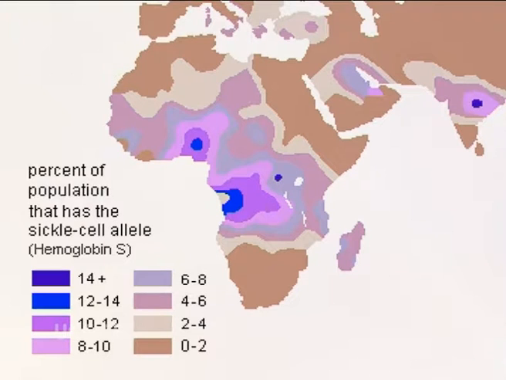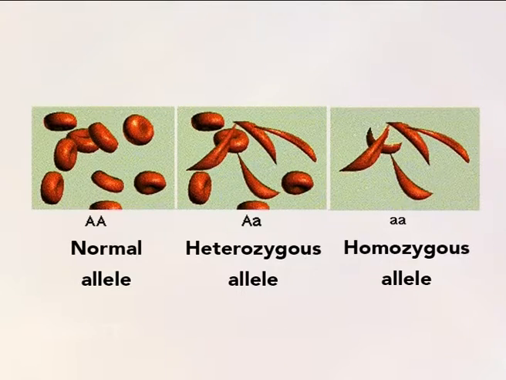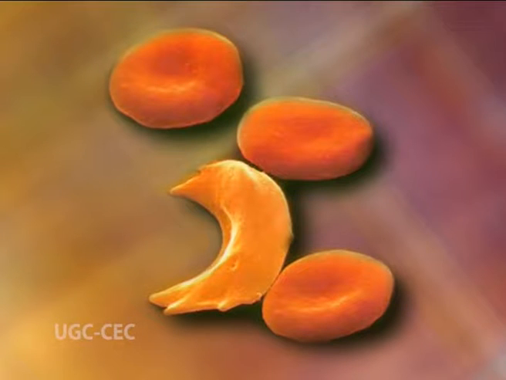The sickle cell gene is most common in regions of Africa that are heavily infected with a malarial parasite, Plasmodium falciparum. Sickle cell heterozygotes are less susceptible to malarial infections. If infected, they experience less severe symptoms than do homozygotes without sickle cells.